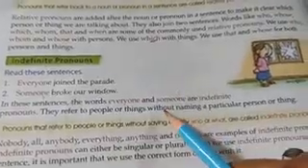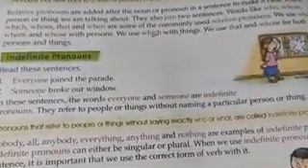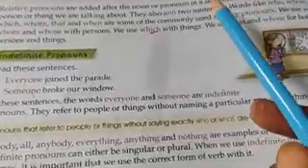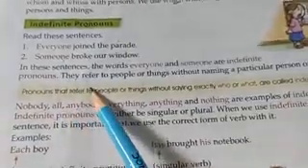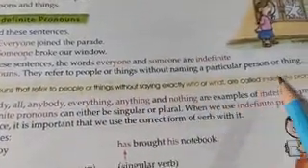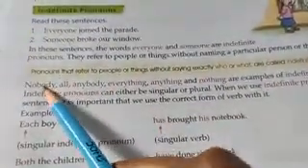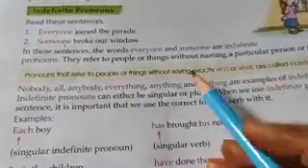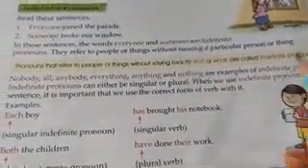We don't know who has. So it is saying that someone has broken our window. It means you can't indicate that particular person. Now see, pronouns that refer to people or things without saying exactly who or what are called indefinite pronouns. Nobody, all, anybody, everything, anything and nothing are examples of indefinite pronouns.